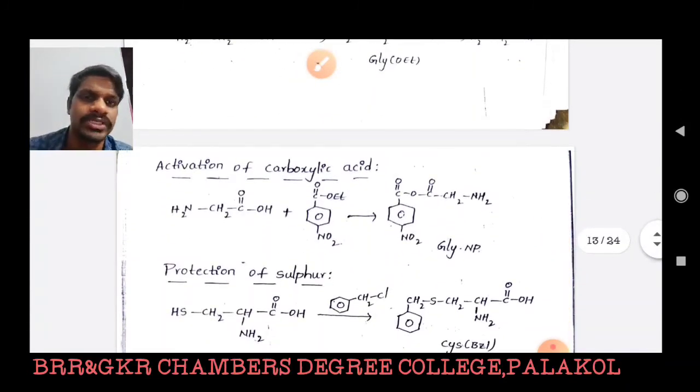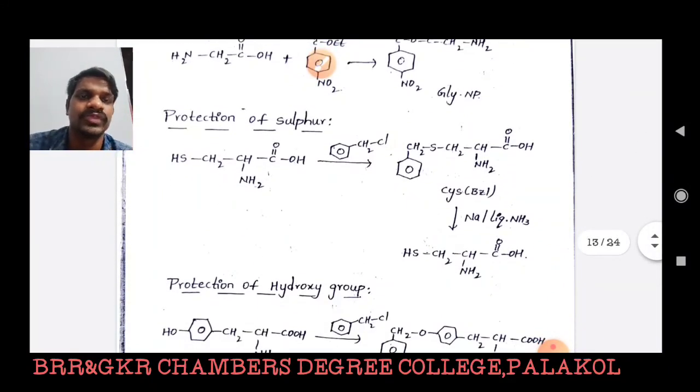Activation of carboxylic acid. For example, glycine is treated with para-nitrophenyl ester, then it produces glycine-NP. NP means in the glycine molecule the carboxylic acid is activated.